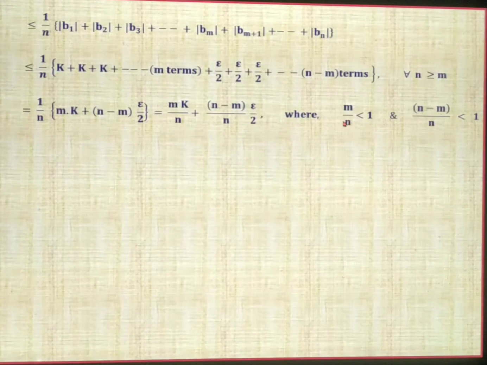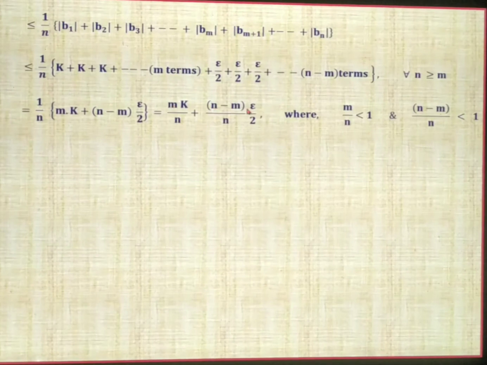As n increases in the denominator, m by n becomes nearly 0. Similarly, n minus m is smaller than n, so n minus m divided by n is also less than 1. So m by n is replaced by 1, and n minus m divided by n is also replaced by 1.